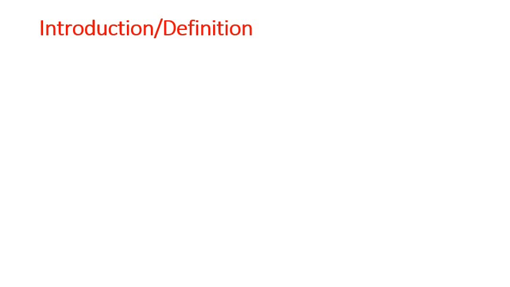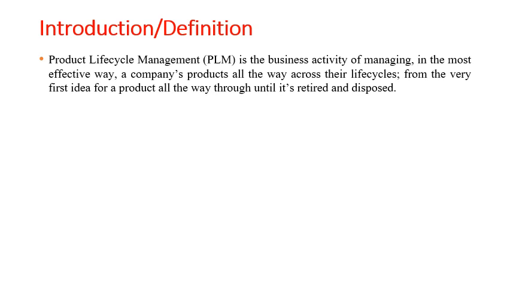So the definition of PLM goes like this. Product lifecycle management is the business activity of managing in the most effective way a company's products all the way across their life cycles. So how effectively you manage the business of a company all the way across the life cycle of the product, right from the beginning stage till the end stage of the product. How effectively and efficiently you manage the life cycle of the product, that itself is called product life cycle management.